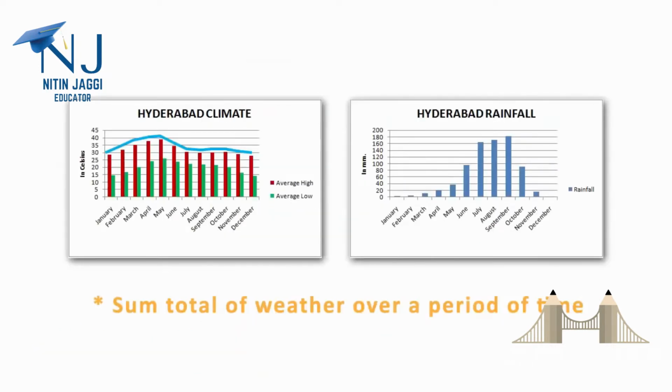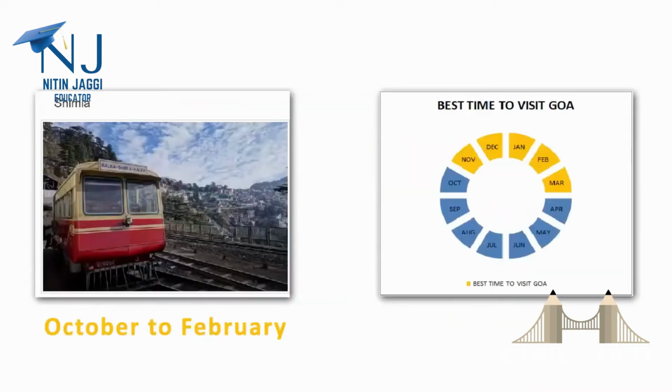What I mean by that is, for example, how is the weather of so-and-so hill station during January, February or March? So you see, I'm referring to a longer duration of time. The climate of a particular place has not been formed in one, two or three days. It has been formed over a longer period of time, and that's how people refer to it, saying that hill stations are good during so-and-so month, or the right time to go to Goa is so-and-so month. I hope you got the differentiation between climate and weather.